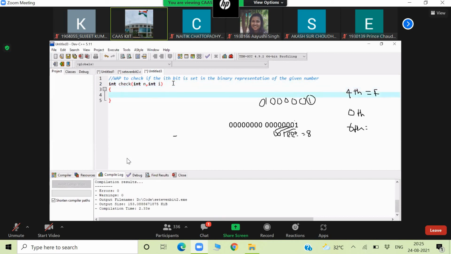Here I can write if n ampersand 1 double less than i is 1, meaning true, then return 1, else return 0.